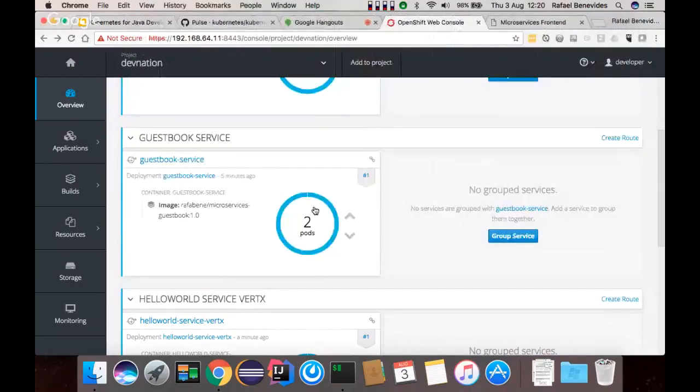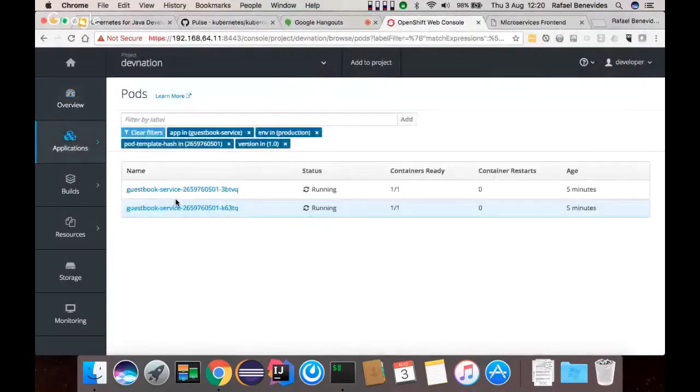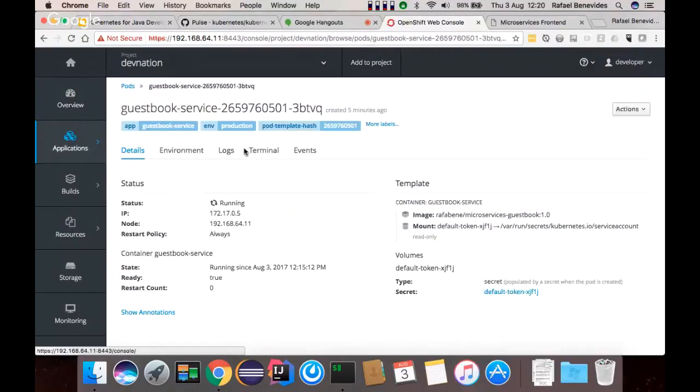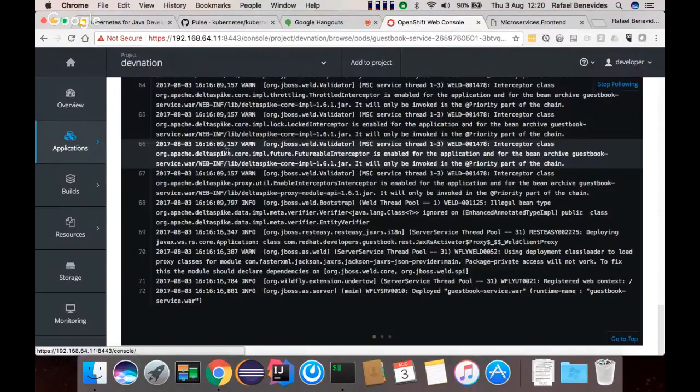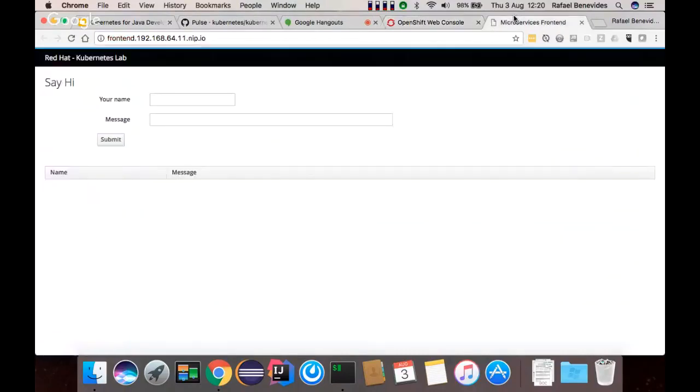I can also do open here and see the logs using the dashboard. So let's refresh the application. Yeah, now the application is working.